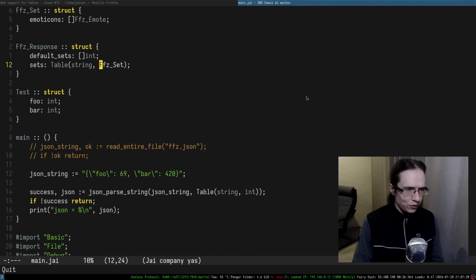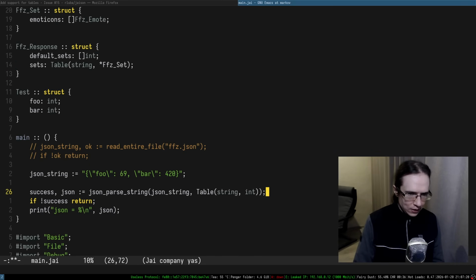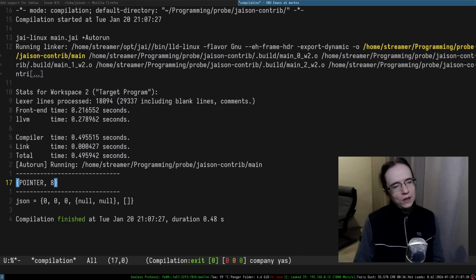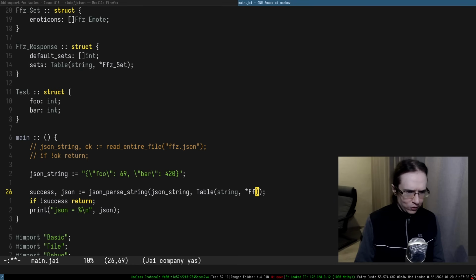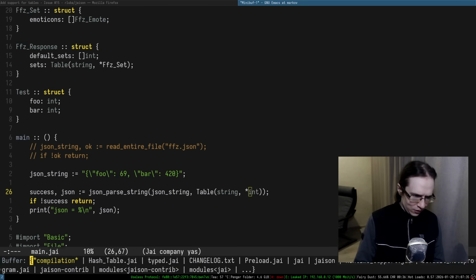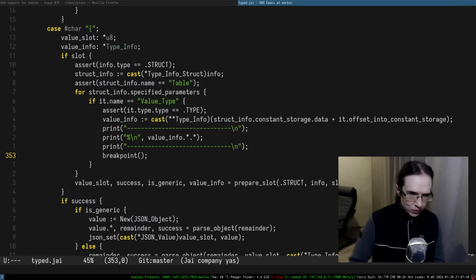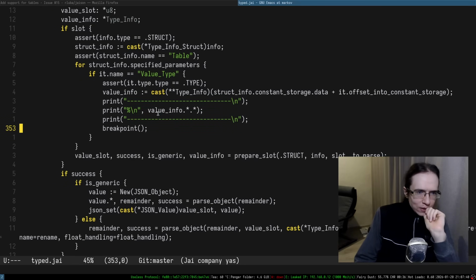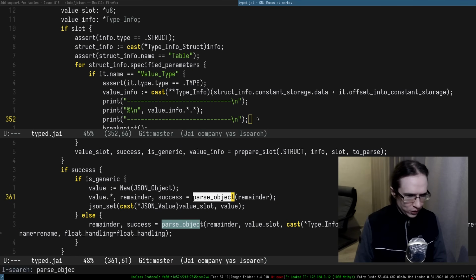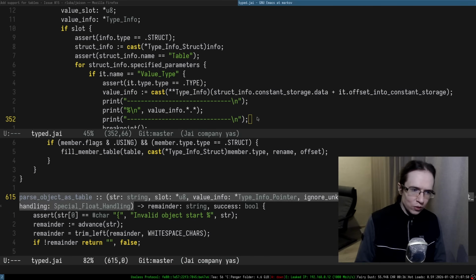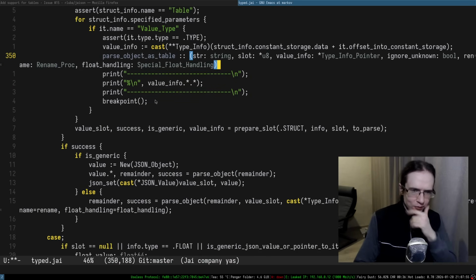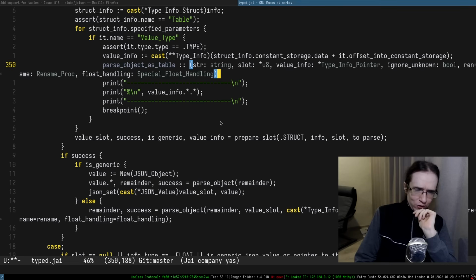Just as a pointer, so that means this entire thing also has to be a pointer. All right, so I'm going to run it, and it's a pointer, and it's an 8, and it's always a pointer, right? Isn't it? So if I do size, it is always 8 because that's the size on the machine. Okay, that's cool. And that's the value info, which you're supposed to use to parse objects as a table. So this is the stuff that you're going to feed into this function, right? That's the stuff. So we're also preparing the slot.